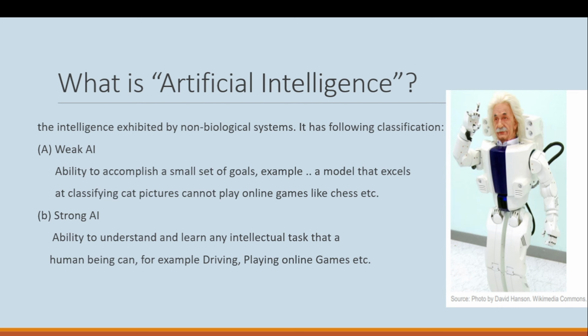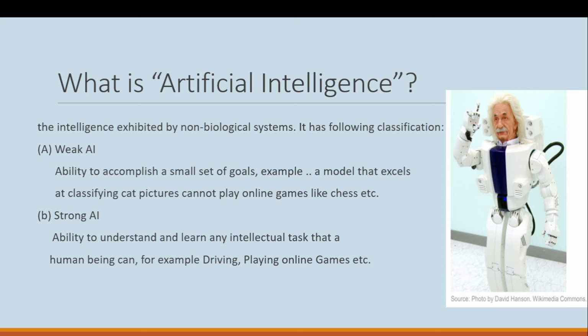Strong AI is the ability to understand and learn any intellectual task that a human being can, for example, driving, playing online games, etc. It means the artificial intelligence has the ability to understand and learn any intellectual task like a human being.